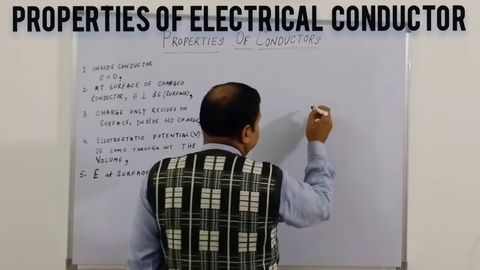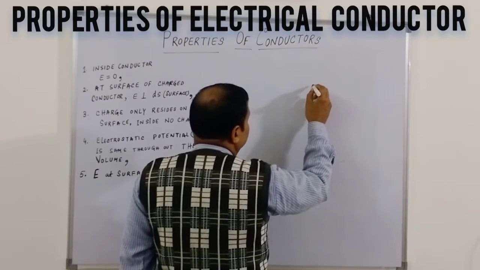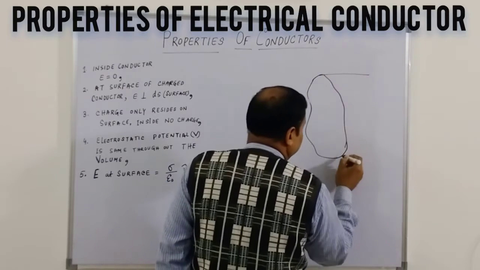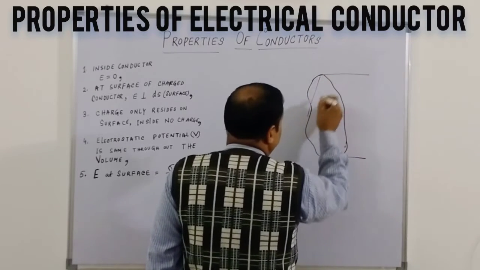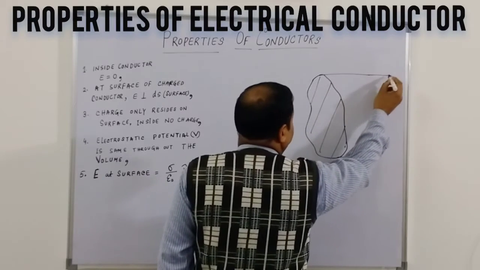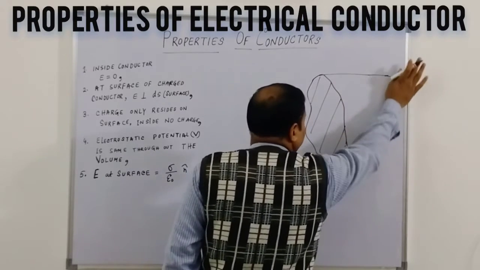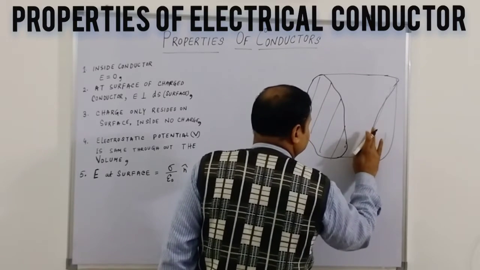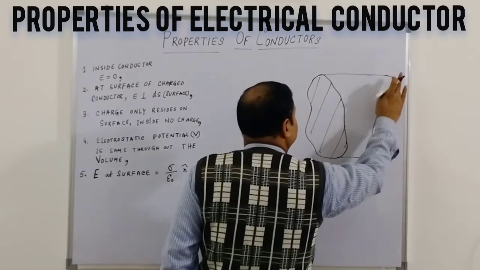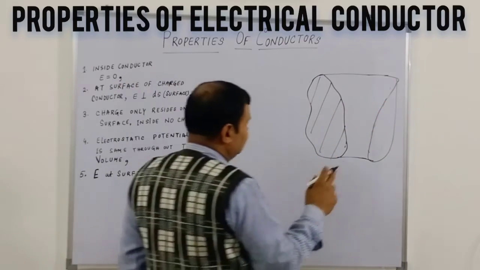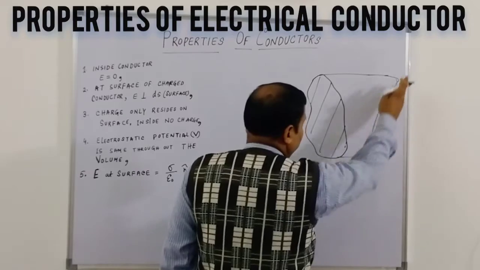It could have any shape. Suppose this is a conductor. This is a cross section, basically. This is a cross section of any wire conductor. You will find this drawing in your engineering class, right? So this is a cross section.